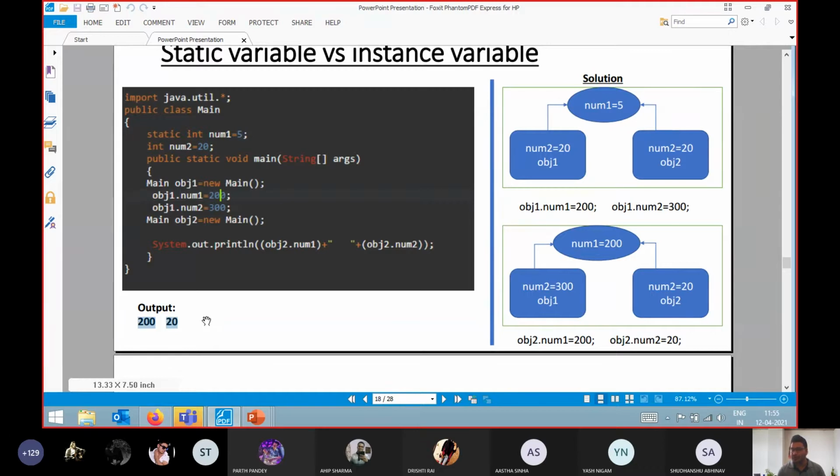Okay, yes. Is anyone having any doubt? You can directly ask me, because this is a very important concept. Student: Sir, actually in two objects we cannot use the same variable name for two different objects?